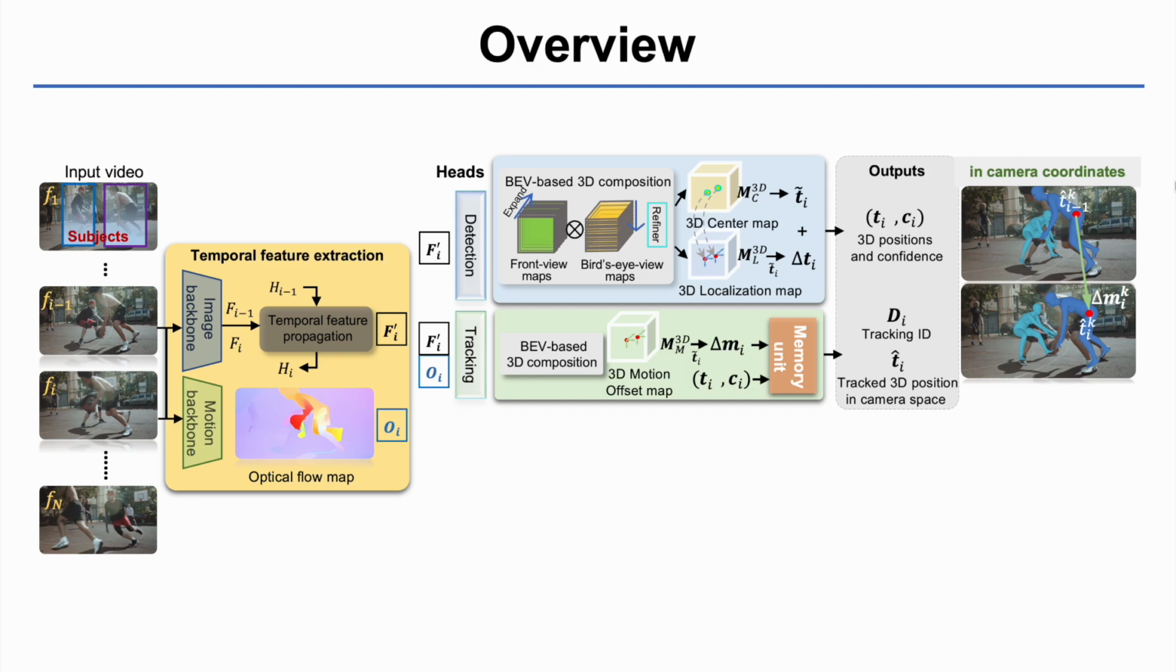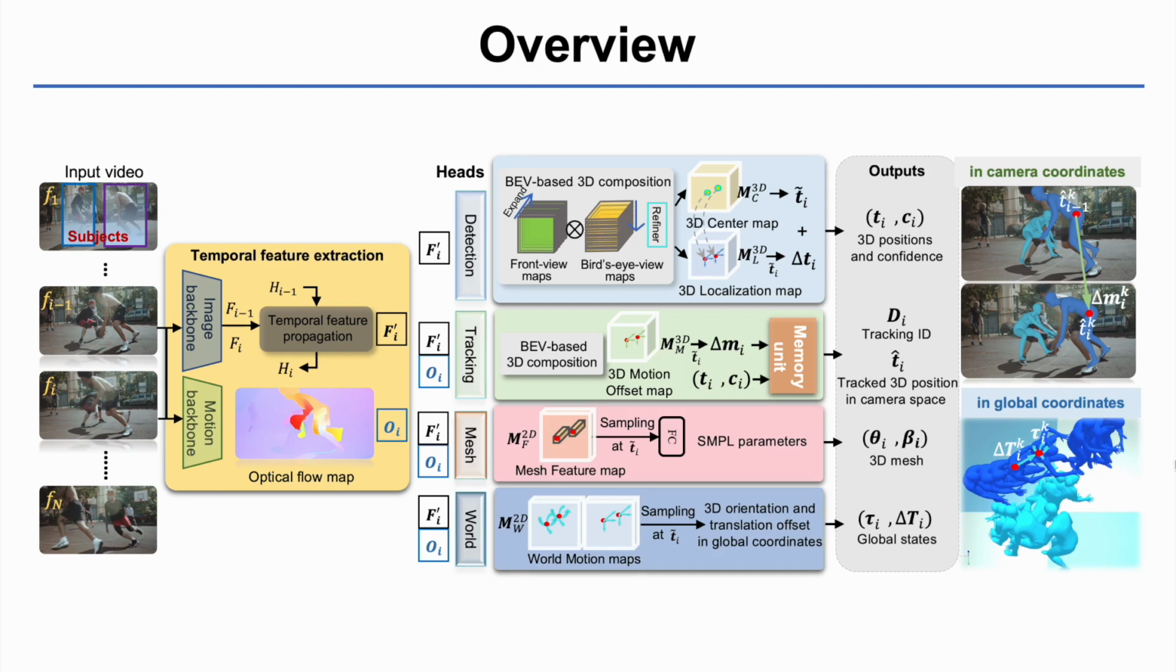From the estimated 3D detections and 3D motion offsets, a memory unit determines the subject identities and builds human trajectories in camera coordinates. The mesh branch regresses all the human mesh parameters in SMPL format from the temporal feature maps. Finally, to estimate subject trajectories in global coordinates, the world branch estimates a world motion map, representing the 3D orientation and 3D translation offset of the subjects in global coordinates. Starting with the 3D position of the subjects in the first frame in camera coordinates, we accumulate the 3D translation offsets to obtain the 3D trajectory in global coordinates.